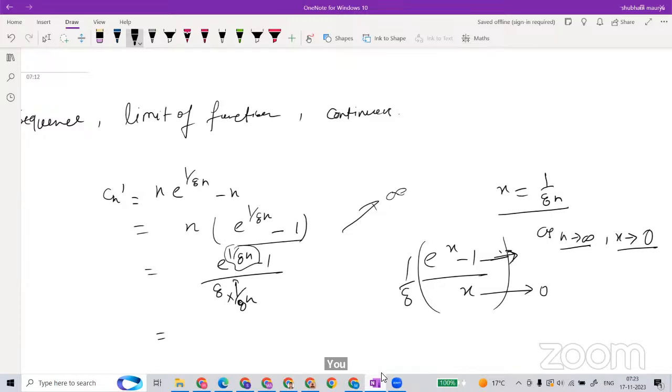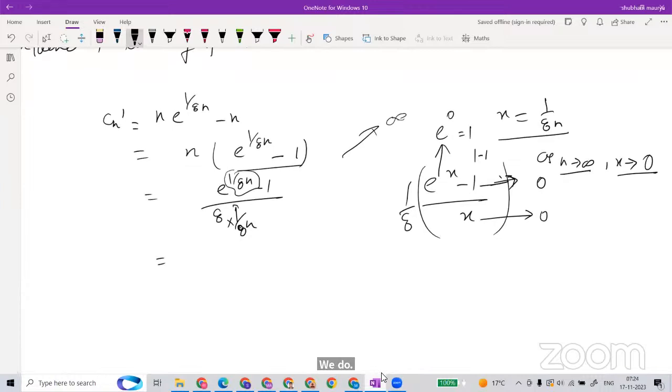In the sense of limit, we can think the same way, because I am assuming x is equal to 1 by 8n. So it will go to 0, and e power 0 will converge. This limit will go to e power 0, which is equal to 1. So finally, 1 minus 1 will go to 0. So it is a kind of 0 by 0 form.